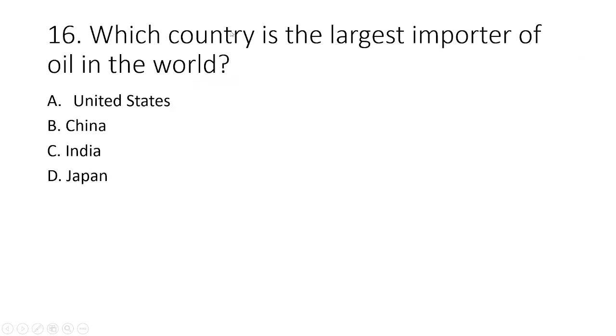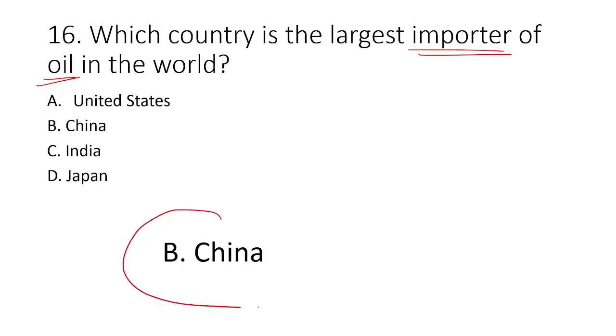Next question is, which country is the largest importer of oil in the world? Okay, importer. Earlier question was about consumer, here importer. Which country gets most of the oil in the world? Okay, out of the 4 countries, United States, China, India, Japan. So the correct answer is China. China imports the largest amount of oil in the world out of any other country in the world. So we move to the next question.